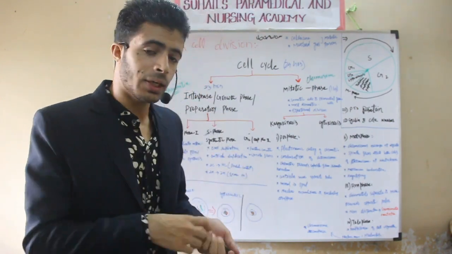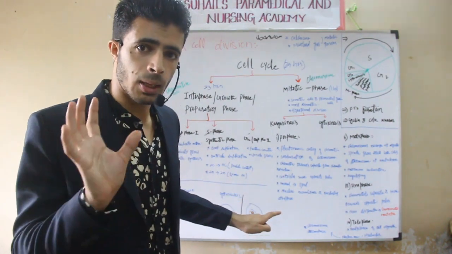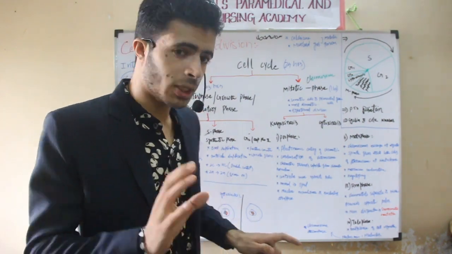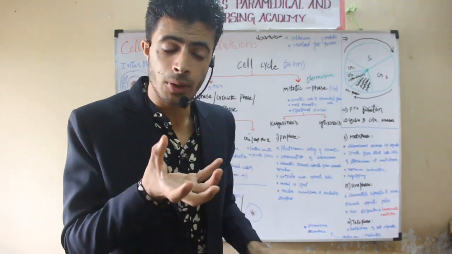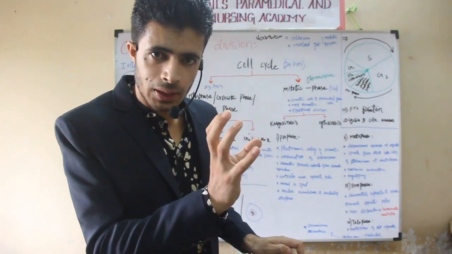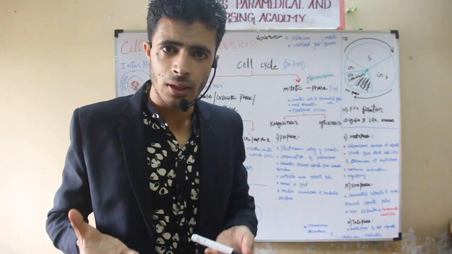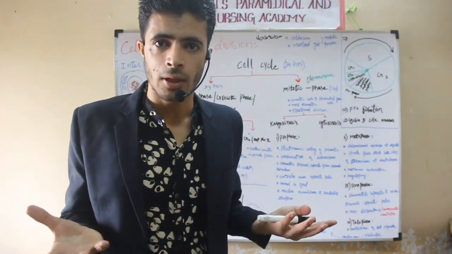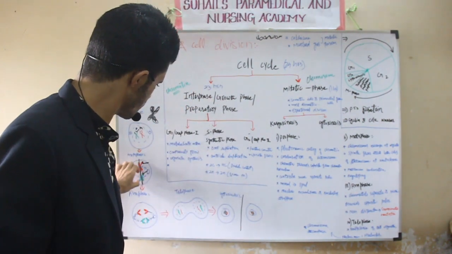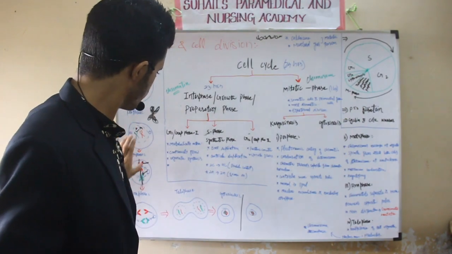So hence the DNA number will be same. The number of chromosomes will be same, as well as there will be no increment in the content. There will be no increment in the variety. Variety means what? Mother's copy also increases one more time, father's copy increases one more time. So there is no net new variety. Same copy has been increased, mother's copy, father's copy. So this is mother's copy, this is father's. So it is yet 2n.